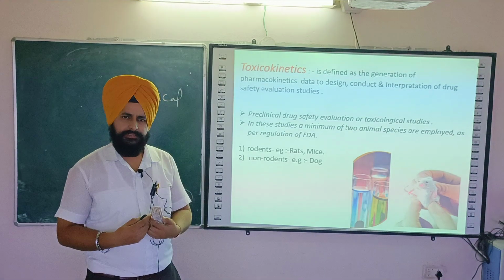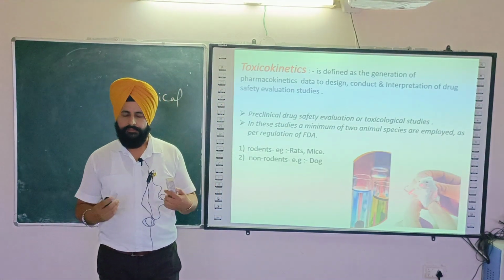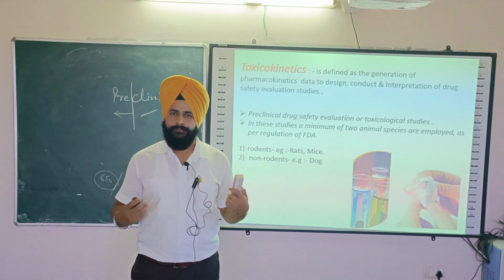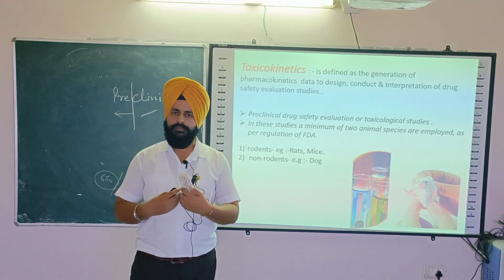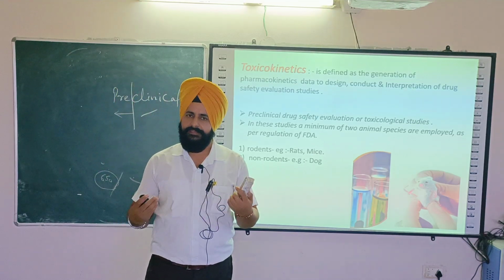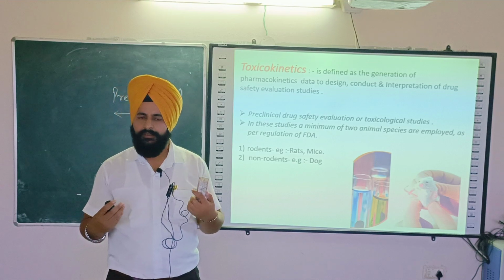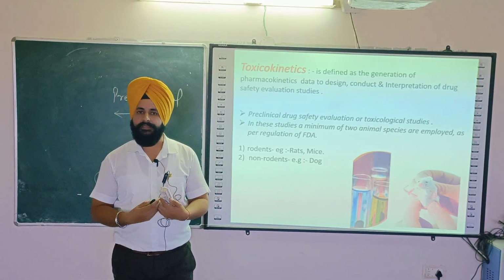The dog has been the preferable animal from the old time for cardiovascular studies, because the dog has a large heart and the effect on the dog heart can easily be analyzed. Similarly, the cat, which is a non-rodent, was used from the old time for learning and memory.